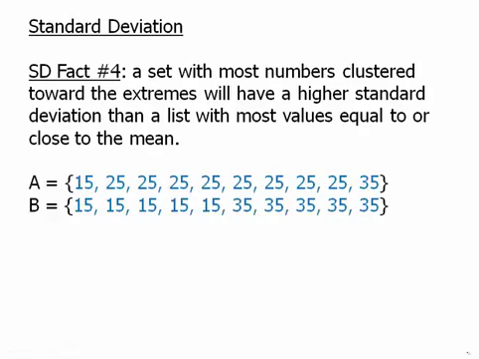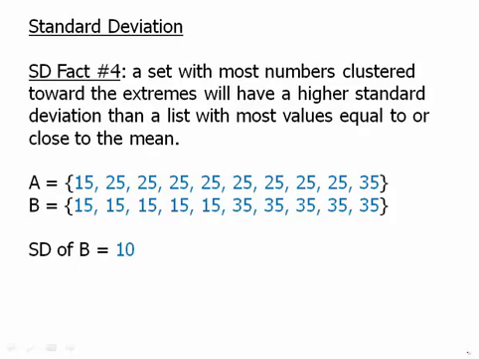So for example, suppose we're looking at these two sets. Notice that in set A, most of those numbers are at the mean. 8 of the 10 numbers are at the mean of the set, so most of them are clustered toward the center. Set B, everything's clustered toward the edges. You have a bunch of very low values and a bunch of very high values. Now for set B, every number is a distance of 10 away from the mean. So for set B, we can actually figure out the standard deviation. It has to be 10 because all the numbers are 10 away from the mean. Set A, we don't need to be able to calculate the standard deviation.